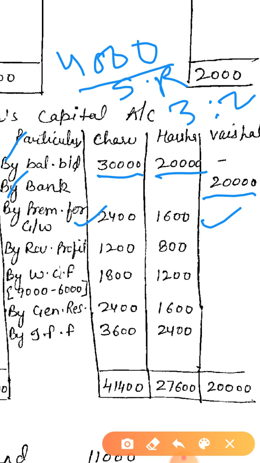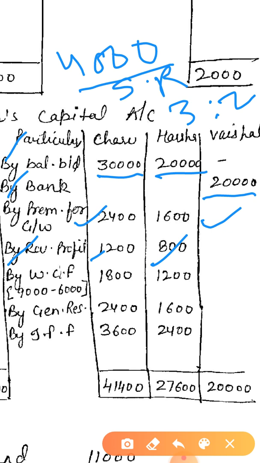After that, from the revaluation account, profit you have to transfer to the credit side, this side. If there is a revaluation loss, then you have to transfer to the debit side. But in this question revaluation profit is given, so transfer to the credit side. Charu's profit 1200 we have already divided, and Harsha's profit 800.